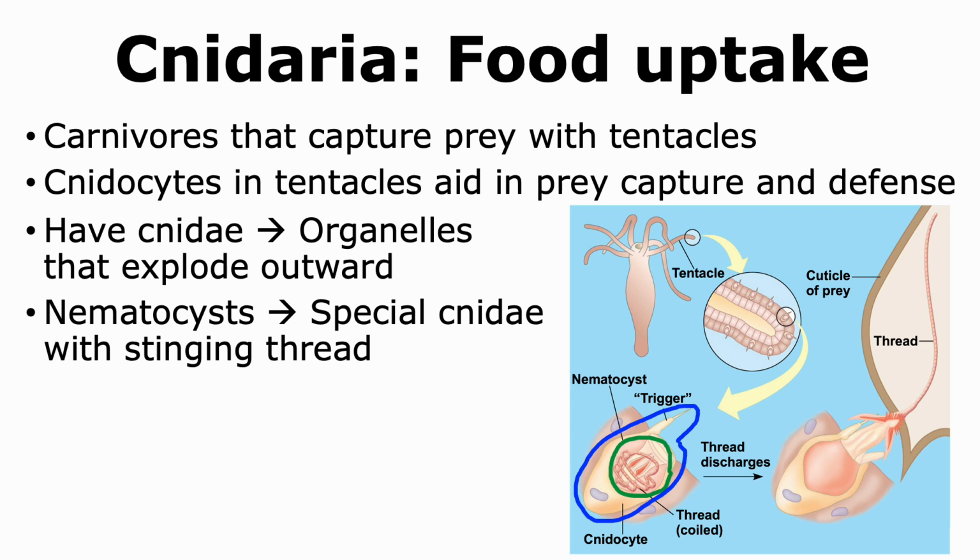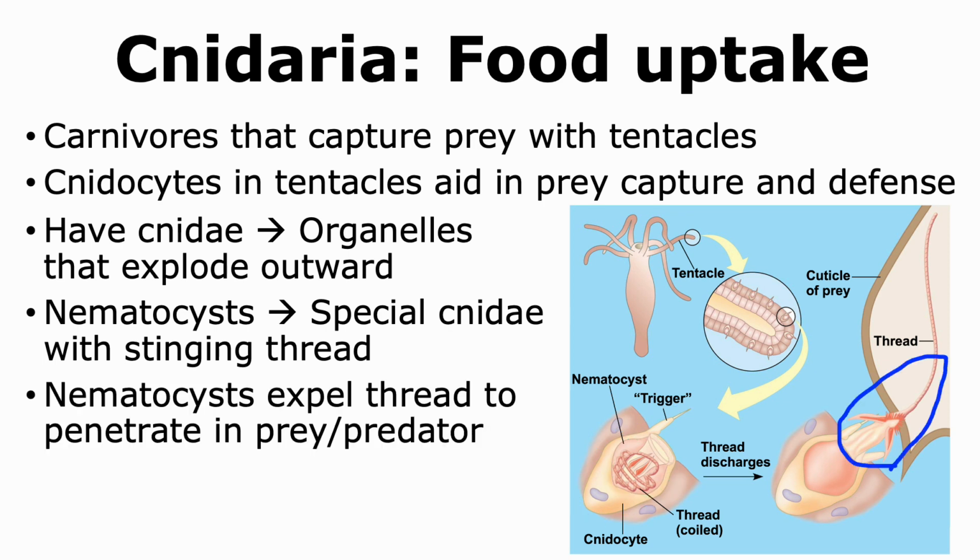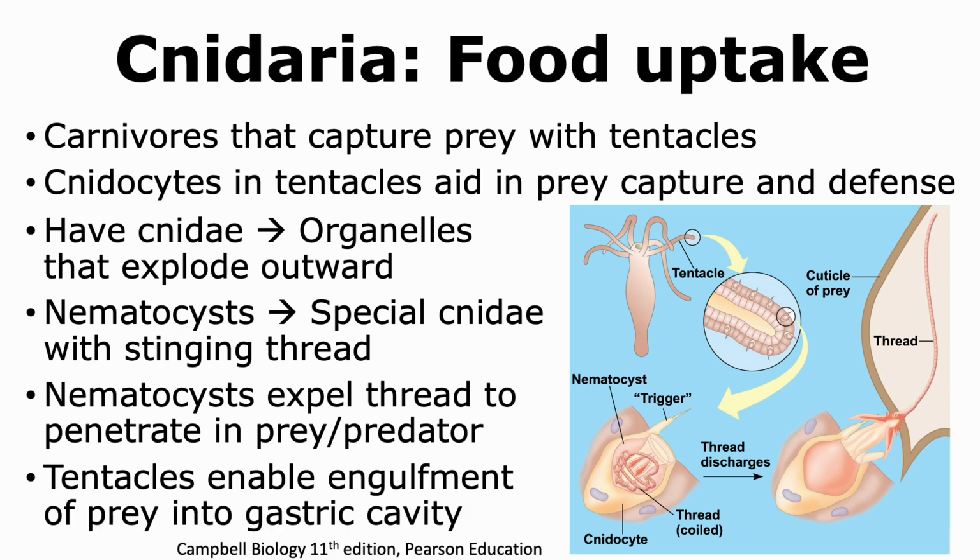Some cnidocytes have special cnidae called nematocysts, which have a stinging thread. This stinging thread gets expelled out upon appropriate stimuli and is able to penetrate into the prey or a predator, whichever is nearby. If it is a prey, then the tentacles are able to engulf the prey into the gastrovascular cavity where it will eventually get digested.